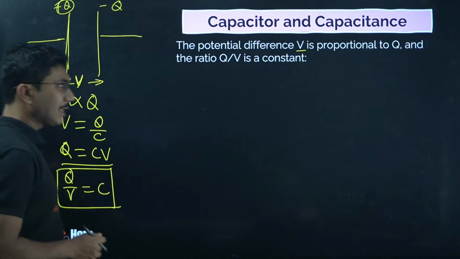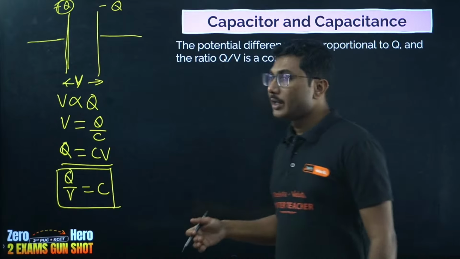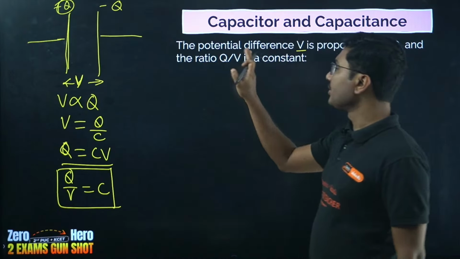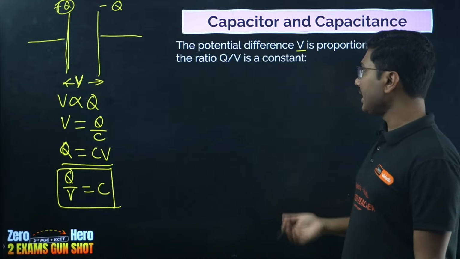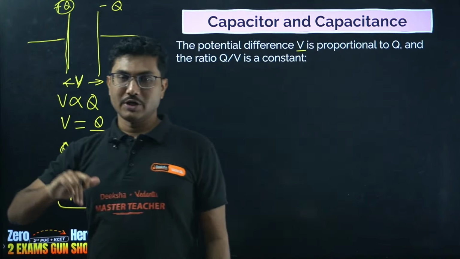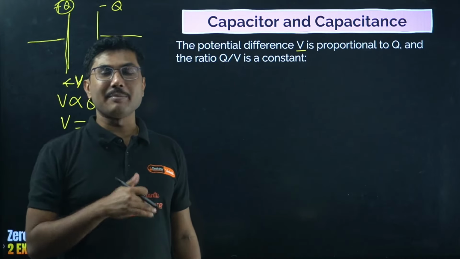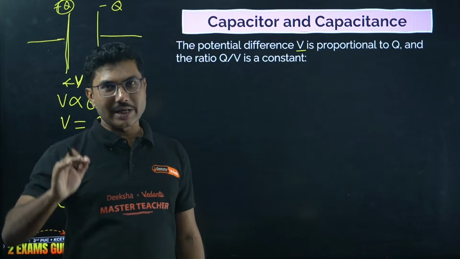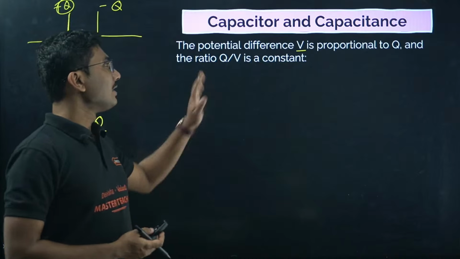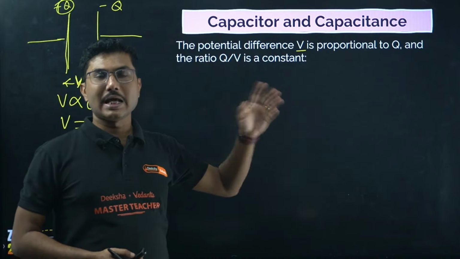So remember that if you change the voltage, the charge stored in the capacitor will change, but the capacitance itself will not change. There are some trick questions that came in the past in KCET as well as in your board exam, where they will say that the charge is doubled, the potential is doubled. What will happen to the capacitance?